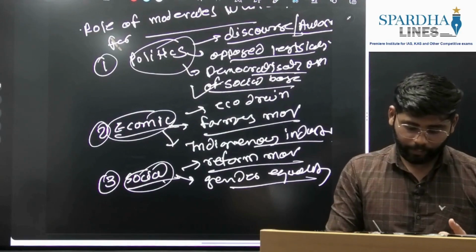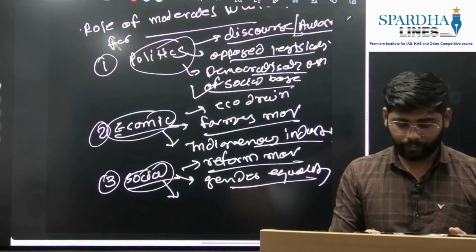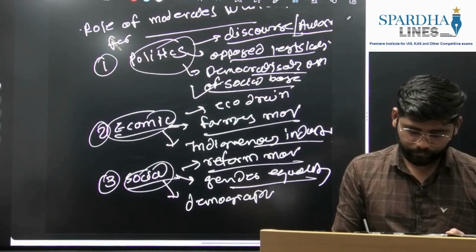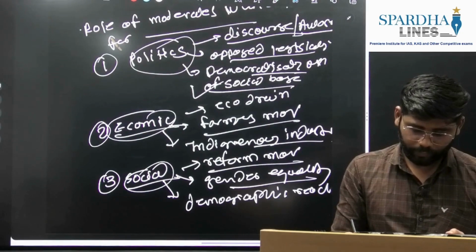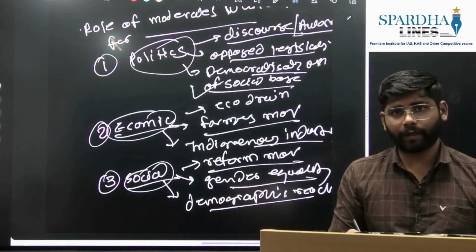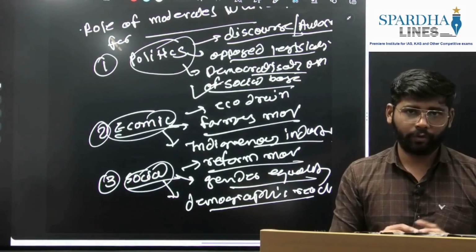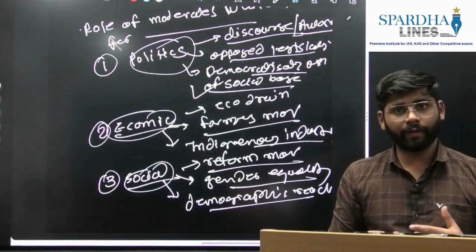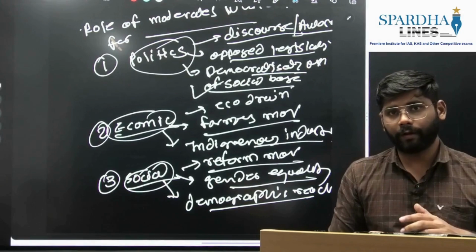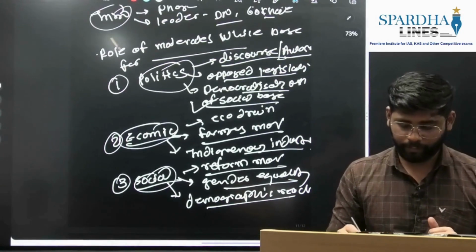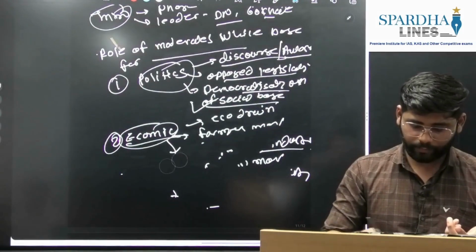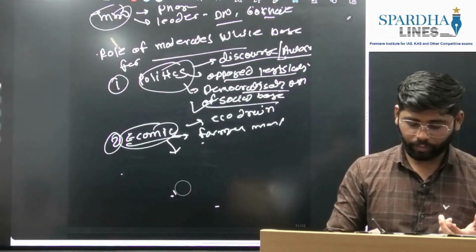Again, you can bring points of demographic reach here also. Okay, they tried to integrate tribals into the wider national movement. So this way you can write they played a greater role in consolidating the base for the future national movement. But the question says, to what extent was their role visible.